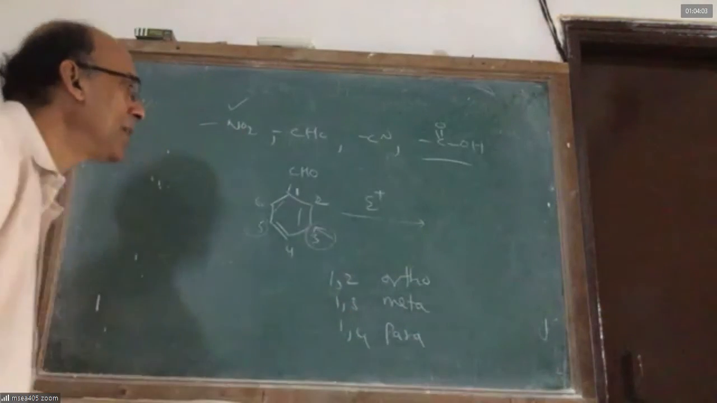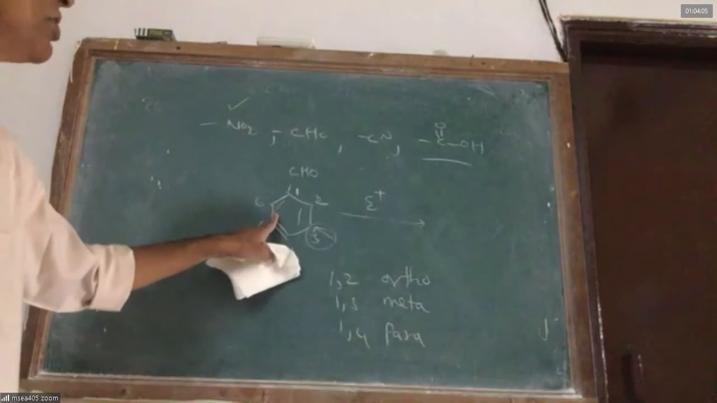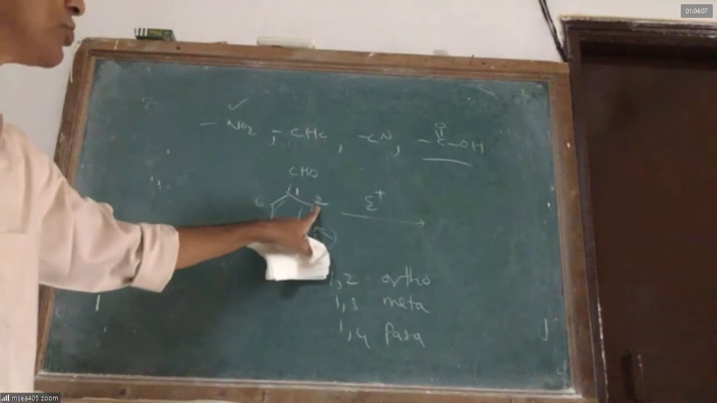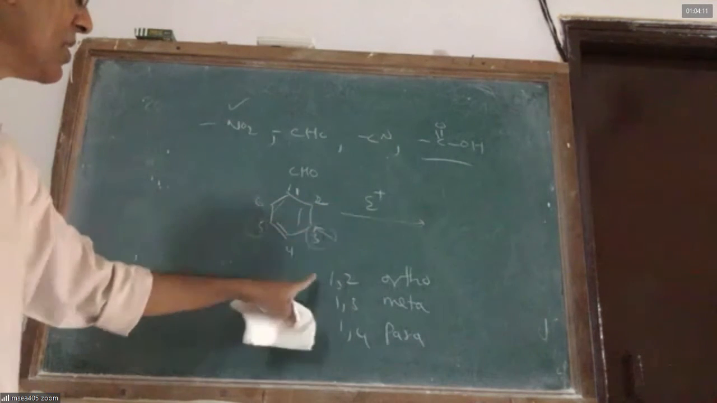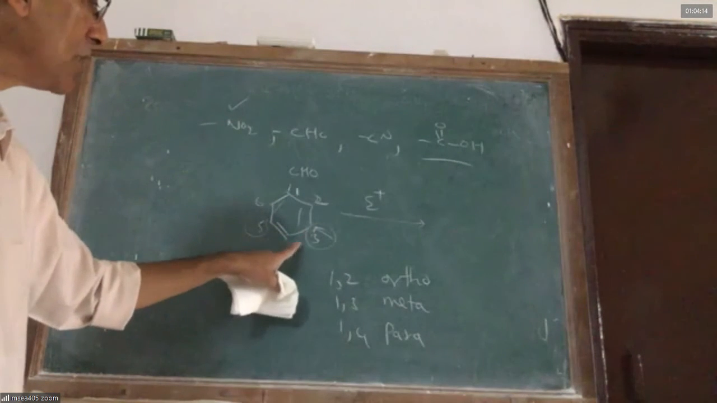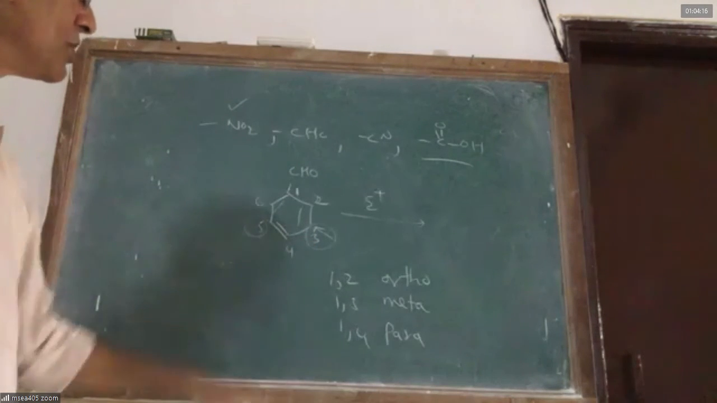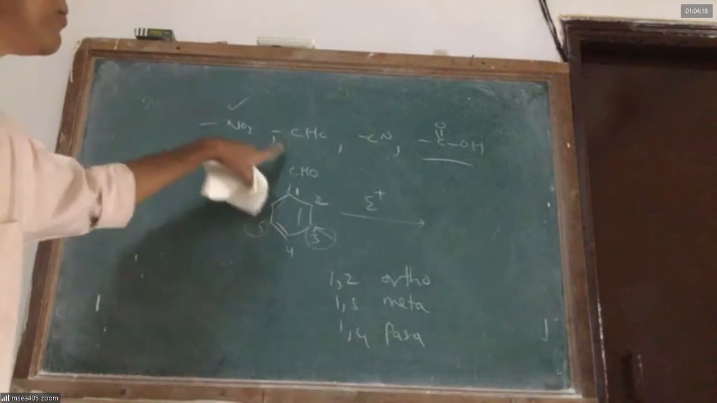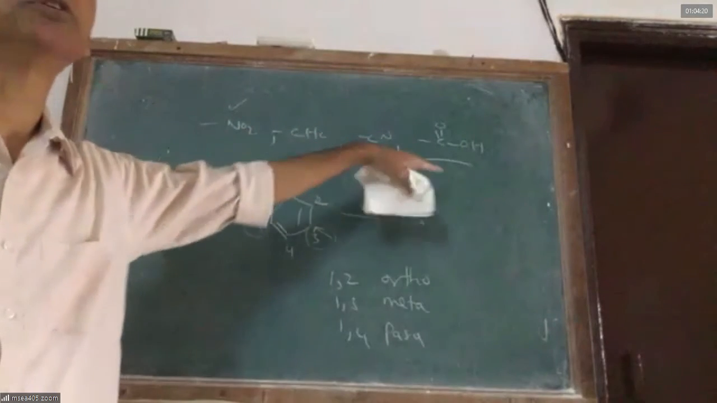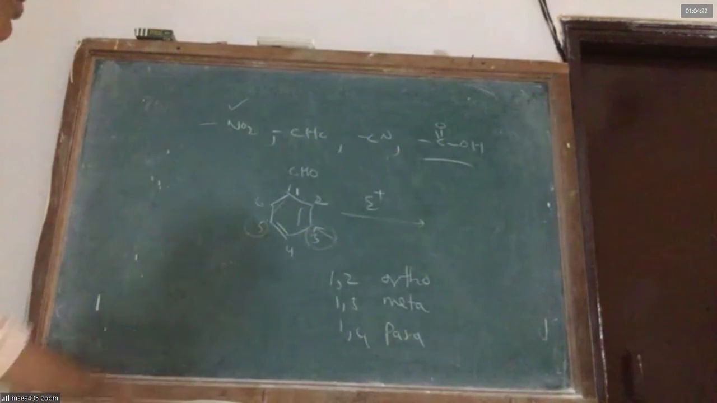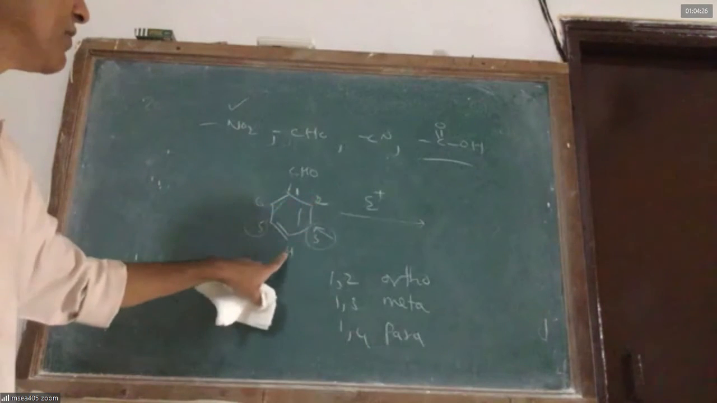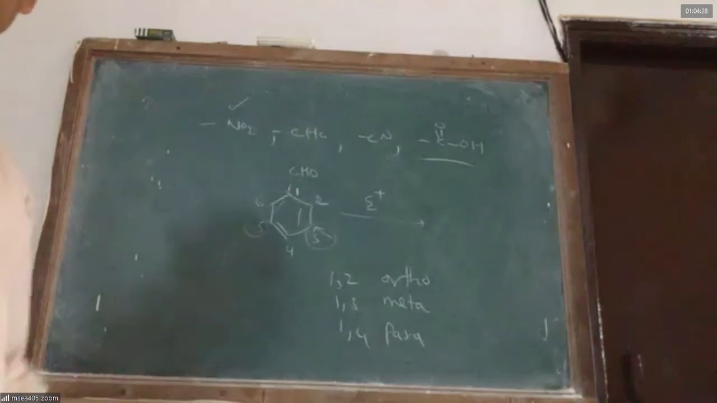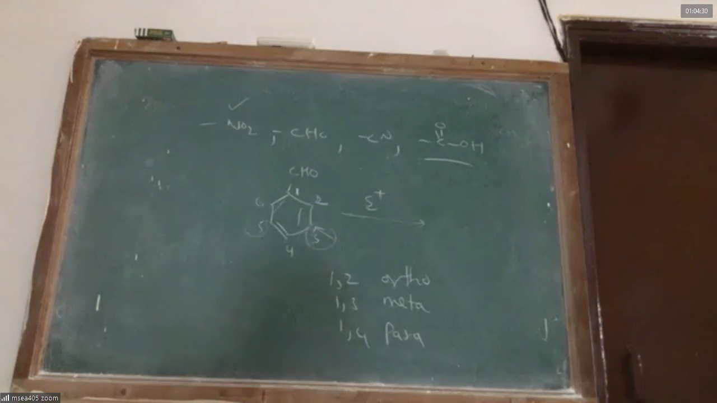Therefore, ladies and gentlemen, when an electrophile attacks benzaldehyde, it will never come to the 2nd position. It will never come to the 4th position. It will come only to the 3rd position. It is so because the aldehyde group, NO2, CN, CHO are electron withdrawing. Withdrawing groups direct to the meta position. Releasing groups direct to the 2nd and 4th, preferably 4th. Are we clear on that, sir? Yes, sir.